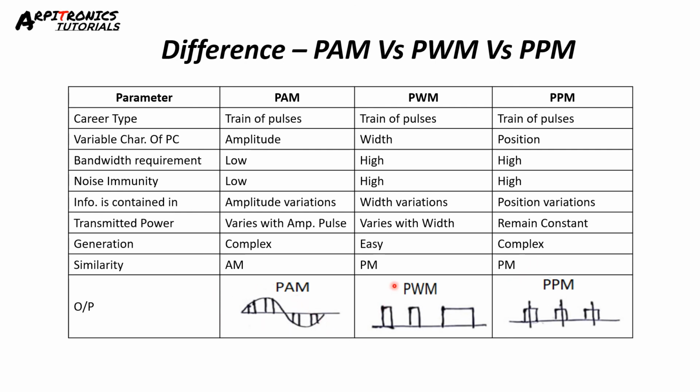The output waveform is: here the amplitude varies, here the width of pulses varies, and here the position of pulses varies according to the modulating signal.